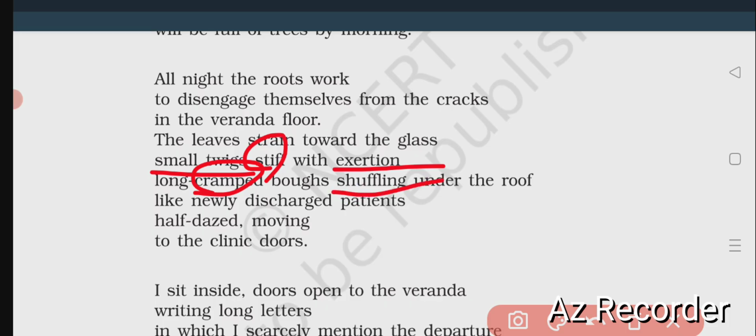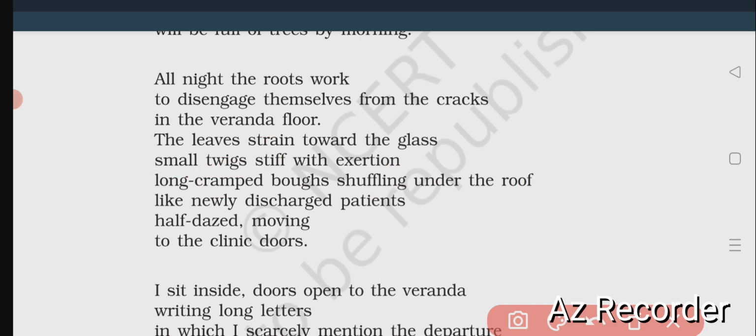Shuffling means to walk slowly, dragging feet. To walk without raising feet. Shuffling under the roof, yes, under the roof they are shuffling because they are unable to move perfectly. They are walking, they are moving without raising their feet. They are just moving, but they are unable to move freely because the roof is there. So they are bending, they are sunken.